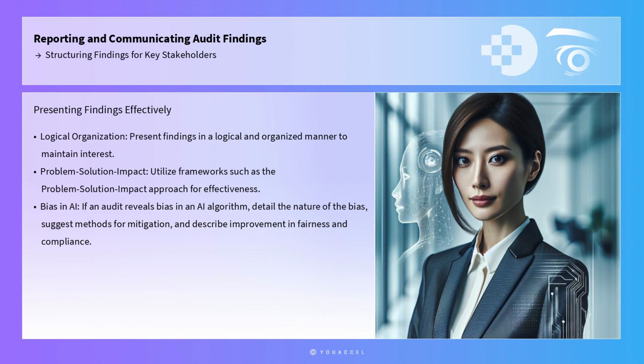To maintain interest, it is essential to present findings in a logical and organized manner. Utilizing frameworks such as the problem-solution impact approach can be highly effective. This involves clearly defining the problem identified during the audit, proposing a solution, and explaining the potential impact of implementing such a solution. For example, if an audit reveals bias in an AI algorithm, the report should detail the nature of the bias, suggest methods for bias mitigation, and describe how addressing this issue could improve fairness and compliance.